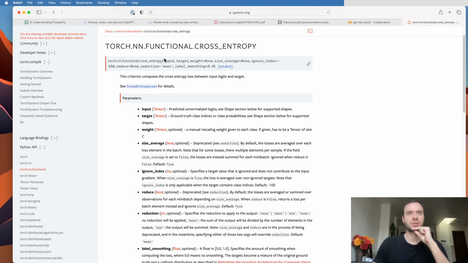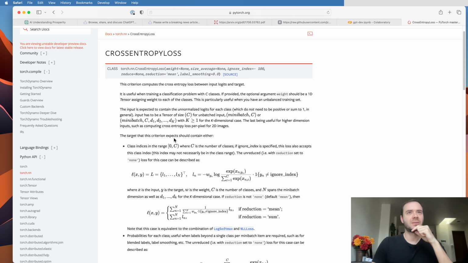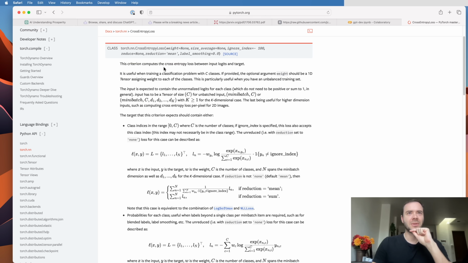Now, when we go to the PyTorch cross-entropy documentation here, we're trying to call cross-entropy in its functional form. So that means we don't have to create a module for it. But when we go to the documentation, you have to look into the details of how PyTorch expects these inputs.